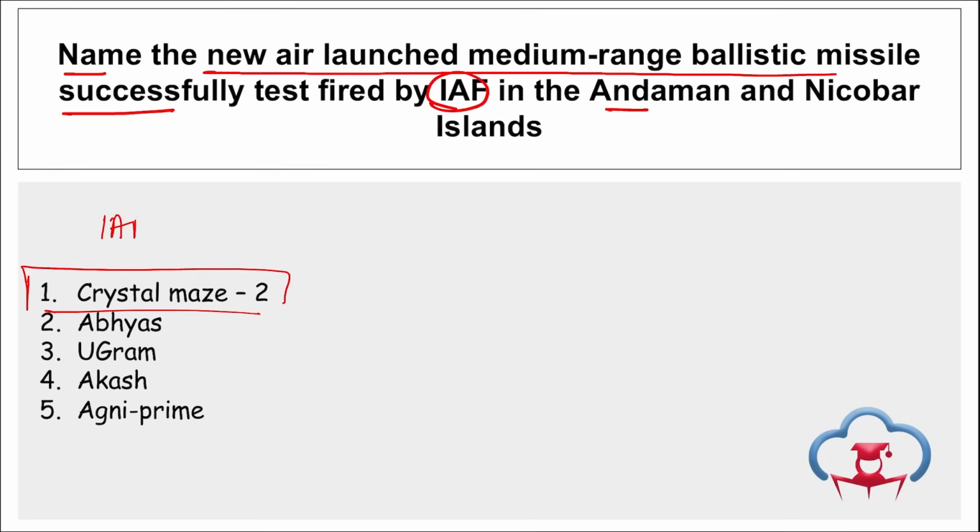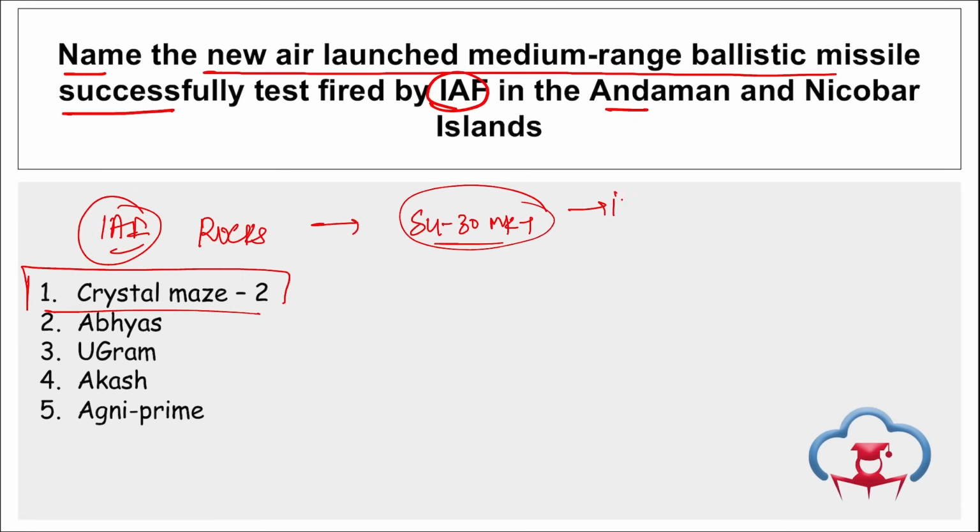It was the Indian Air Force that successfully test fired the new version of the air-launched medium-range ballistic missile known as ROCKS or Crystal Maze 2. This was test fired using a fighter jet. Name that fighter jet. It is Sukhoi 30 Mark 1. Important, take a note of this. It can definitely be asked about the aircraft from which this was test fired in Andaman and Nicobar. It is the Sukhoi 30 Mark 1 fighter jet, right?